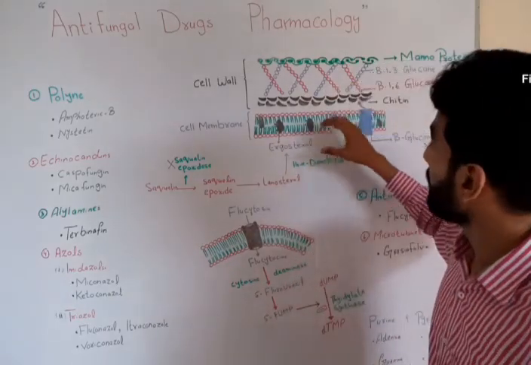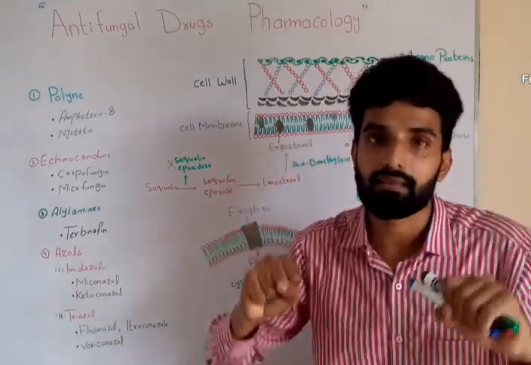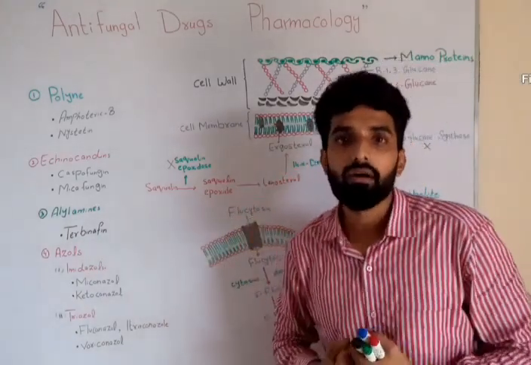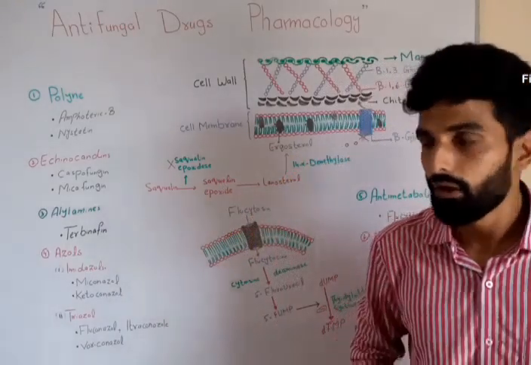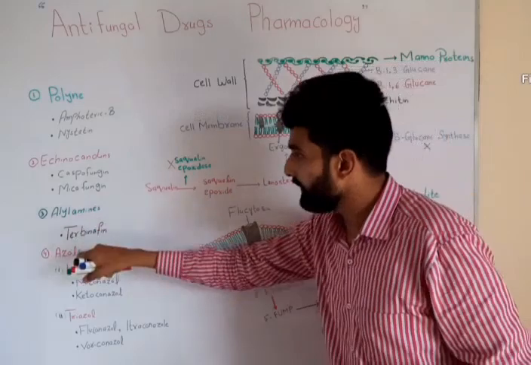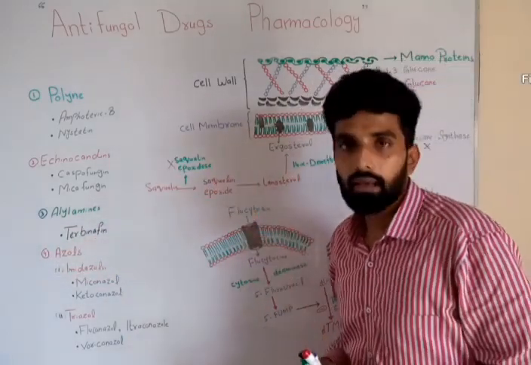Other than permeability, ergosterol also helps in strengthening the cell membrane, so the integrity of the cell membrane will also get disturbed. Okay, in this way, allylamines, the example is terbinafine, block squalene epoxidase.